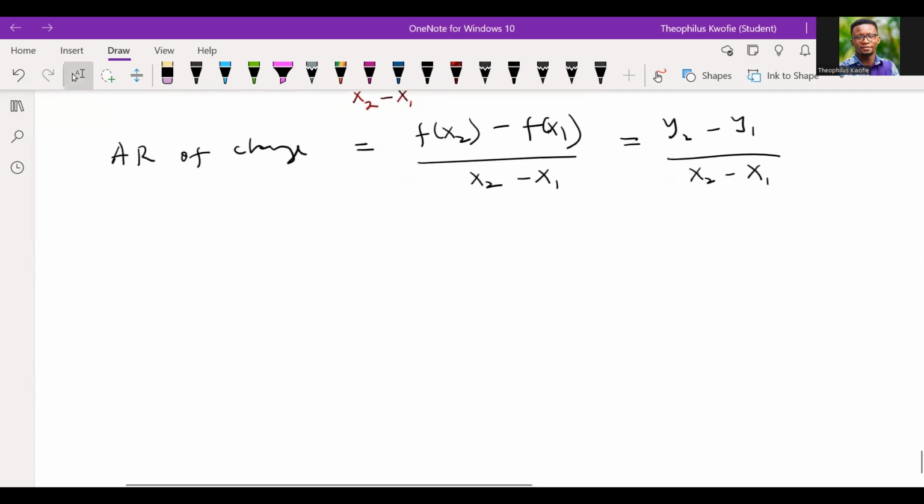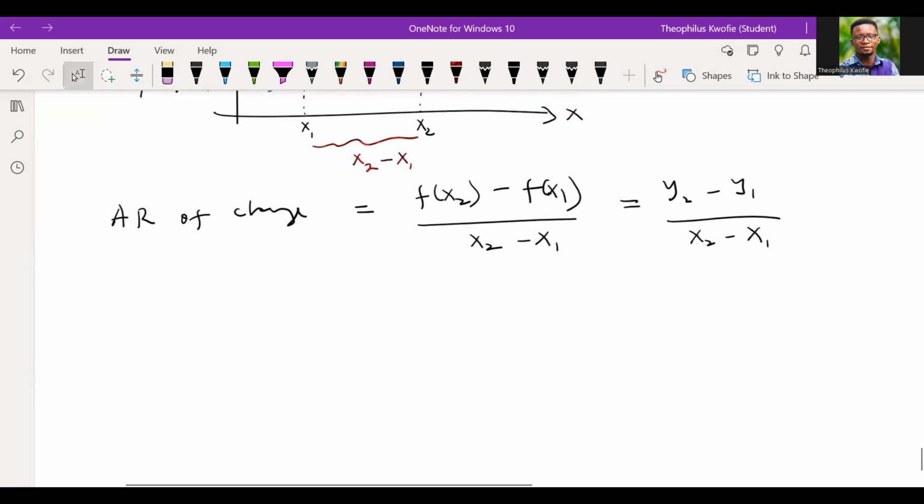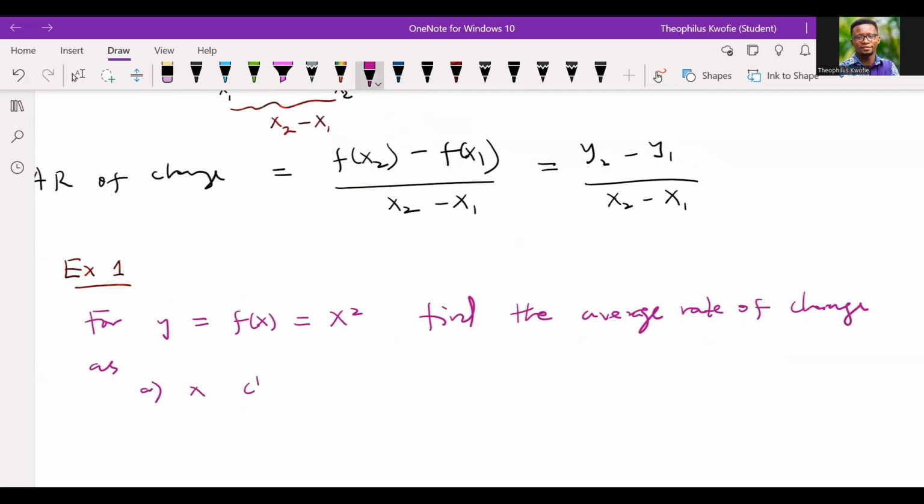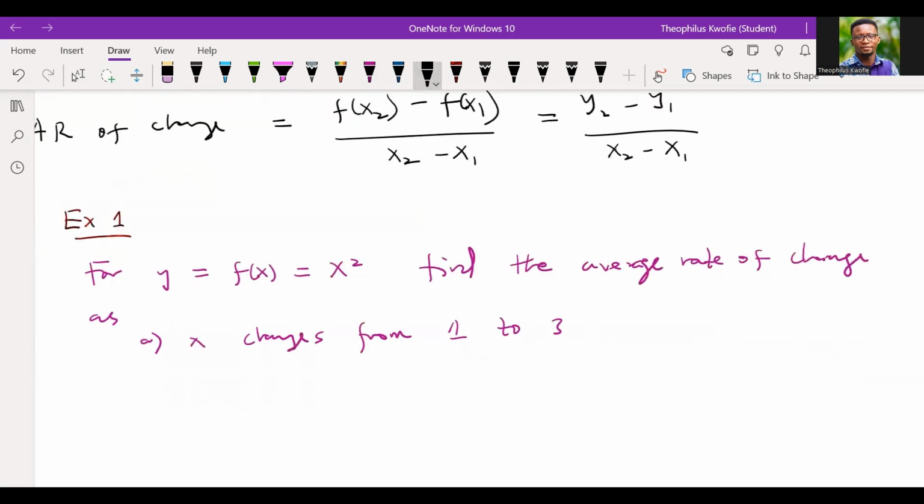All right. So let's get some examples. Examples will help us to understand the average rate of change very well. If I give you a function, let's say y equals x squared, find the average rate of change as x changes from 1 to 3. What do you think the result will be? How do you find the average rate of change as x changes from 1 to 3?